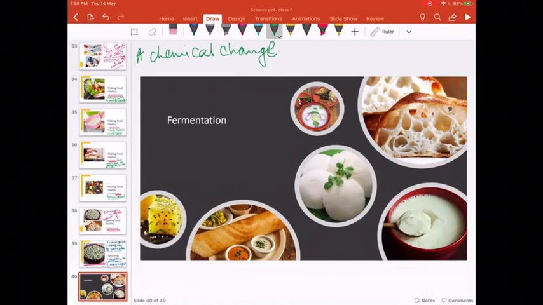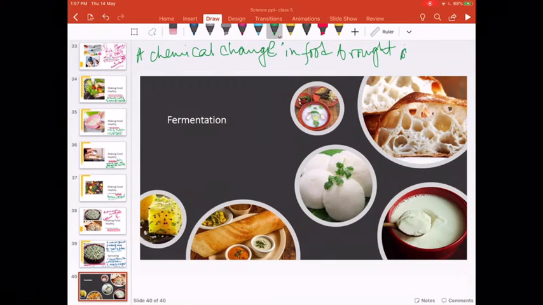All right. So it's a chemical change in food brought about by two useful microbes.